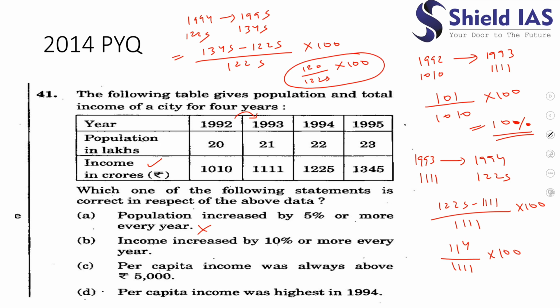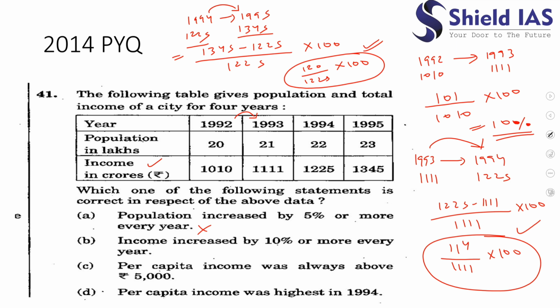This is the percentage increase in income from 1994 to 1995, and the earlier one is the percentage increase from 1993 to 1994.